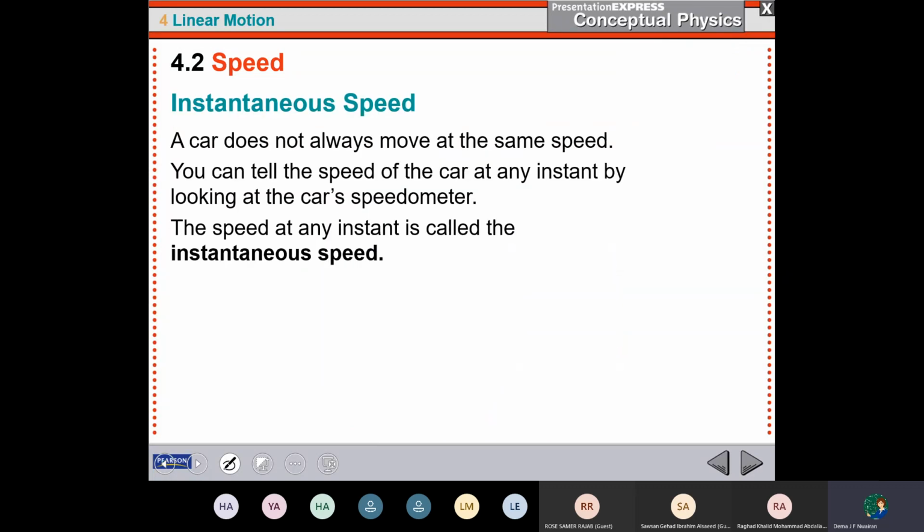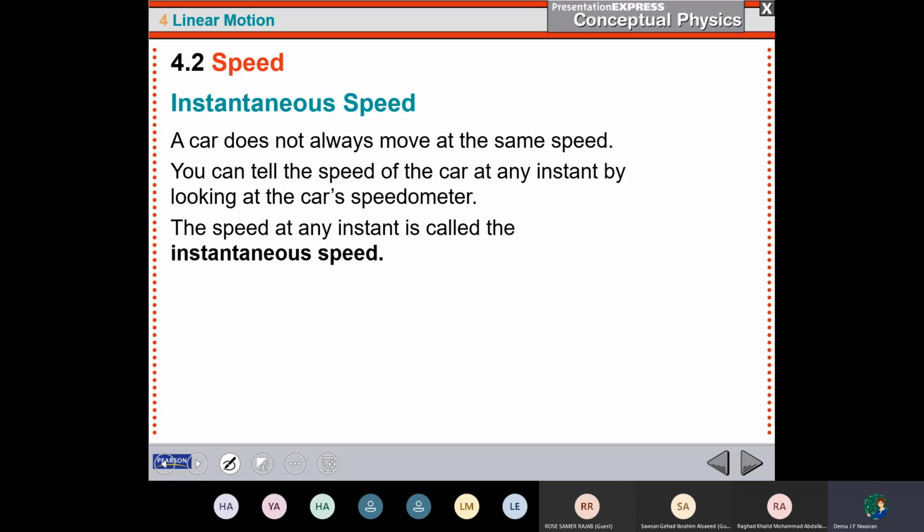So, okay, what is now the instantaneous speed? As you know, if you look at your father's car as an example, or your mother's car, and you look at the speedometer, you will find that the car doesn't move at the same speed.